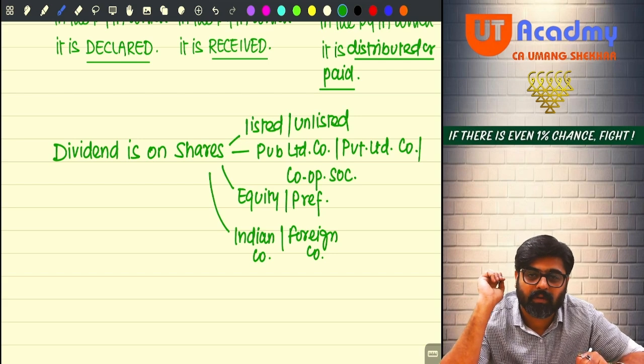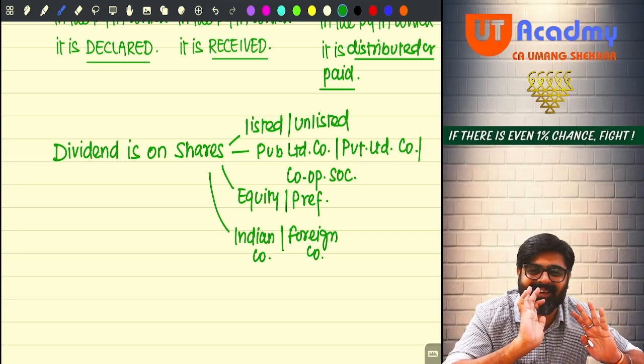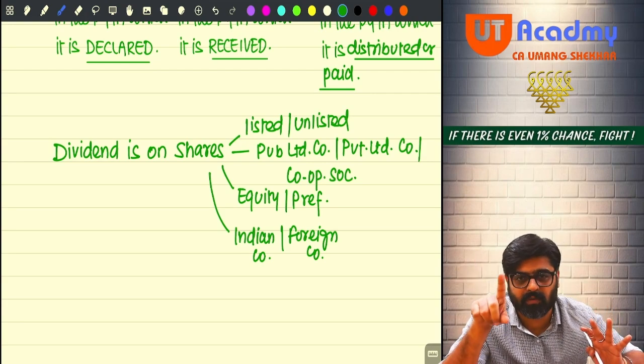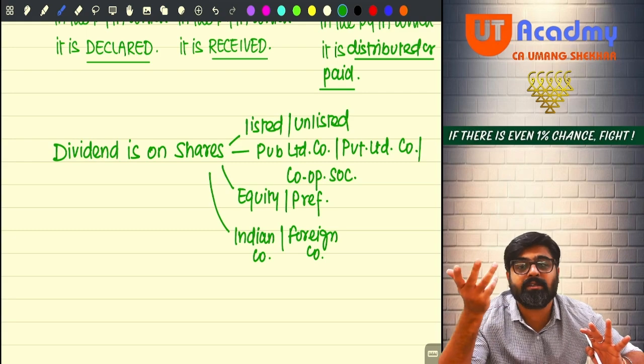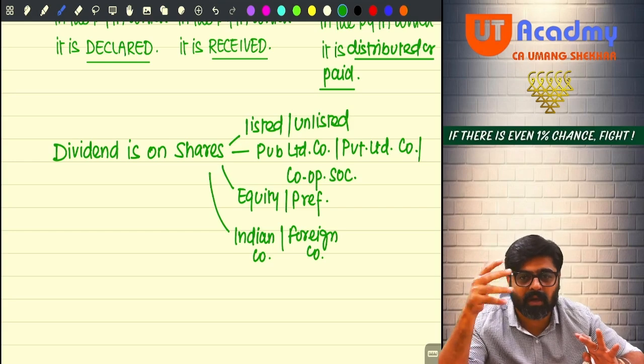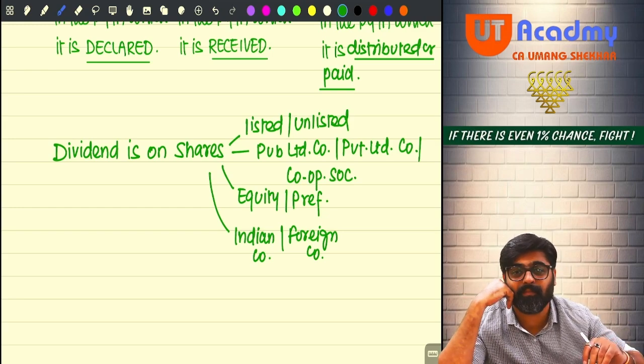No. But wait, if the dividend is coming from the shares of an Indian company, accrued in India, so no matter wherever it is received, it will always be taxable for you because it is your Indian income. Where is it taxable? Under the head IFRS. Whatever may be your residential status, ROR, RNOR, NR, it will always be taxable for you. If it is received by you outside India, then also taxable, because in that case it will be deemed to accrue or arise in India. Section number 9, if you remember. Now, what if the shares are of a foreign company?